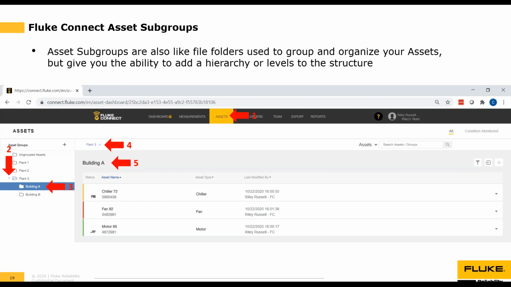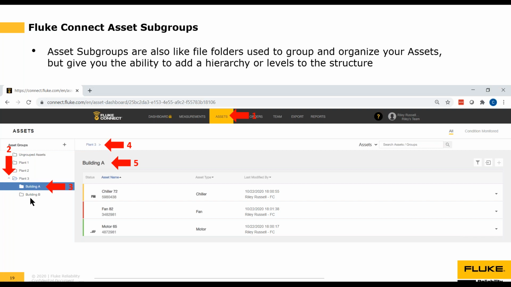So Fluke Connect Assets subgroups. That's the next thing we're going to talk about. Asset subgroups are also like file folders used to group and organize your assets, but give you the ability to add a hierarchy or levels to the structure. So here, if you look over here on this section of the screen, we've got Plant 1, 2, and 3, but in Plant 3, you can see that we've got a little up arrow or a down arrow, depending upon whether it's open or closed.